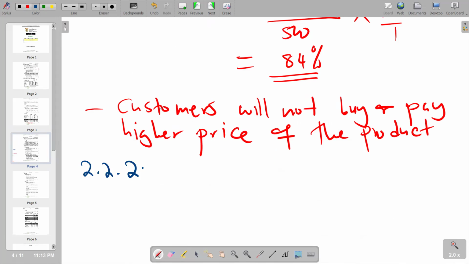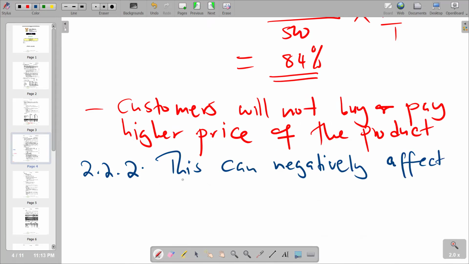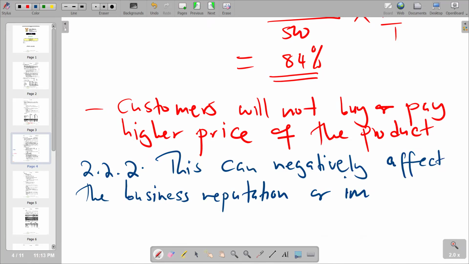So for 2.2.2, we say this can negatively affect the business reputation or image. So basically, this is what we have.